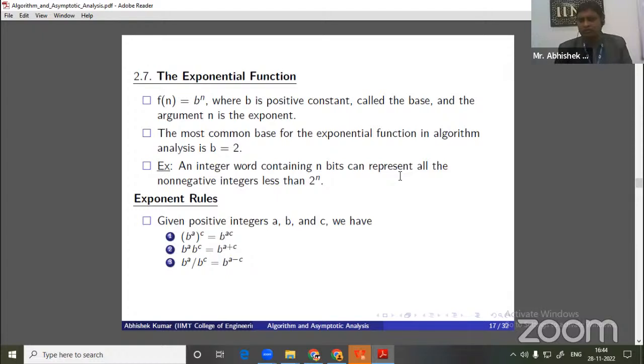In sum of subsets, what is the basic idea? In a set, let's assume there are 5 elements. How many subsets can we construct? It will be 2 to the power 5, because all of you know the formula that if there are n elements, the total number of subsets will be 2 to the power n.